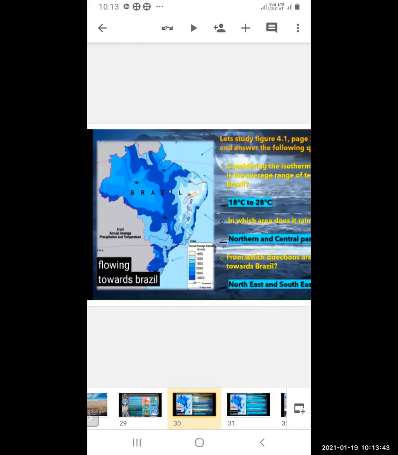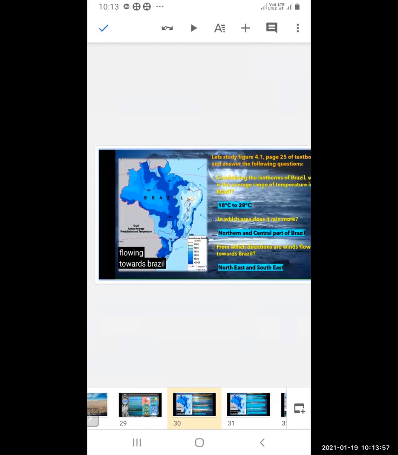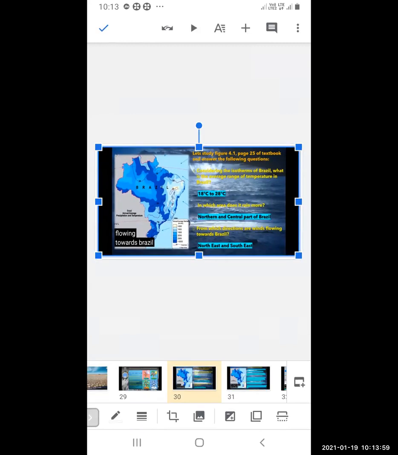You can see the lines are there, the red lines, and numbers are written like 18, 23, 28. These are the isotherms. Isotherms are lines joining places with the same temperature.